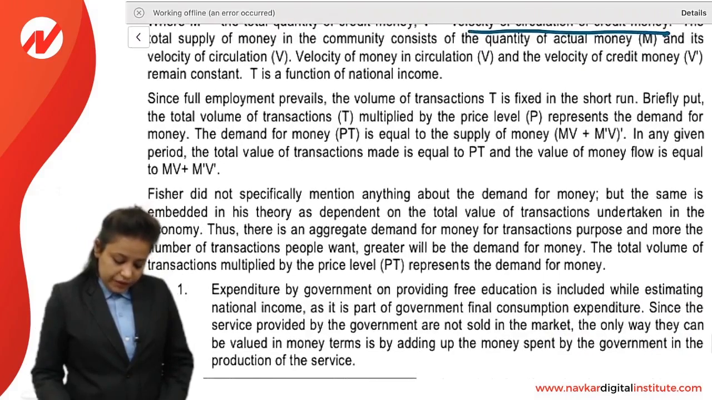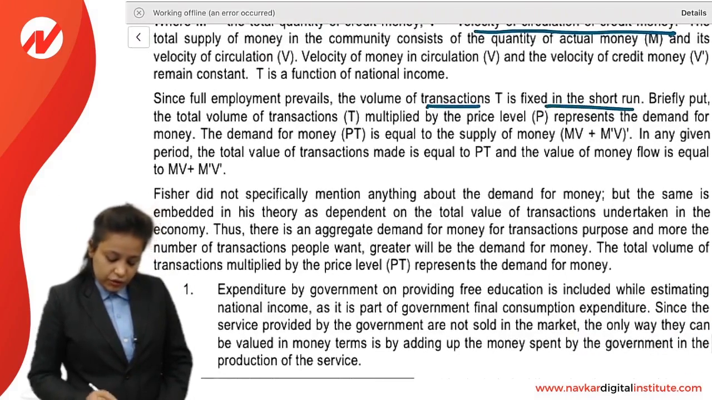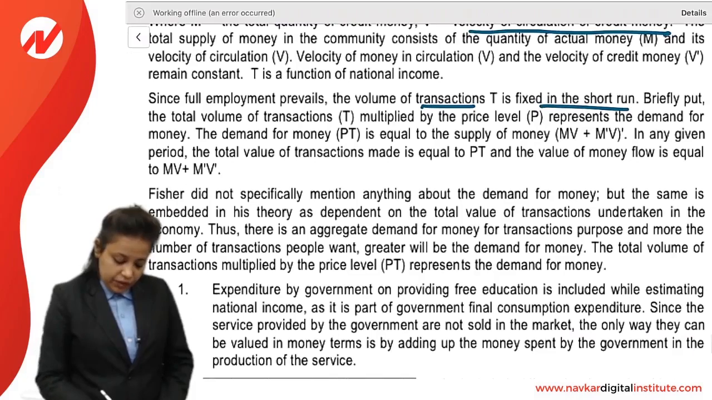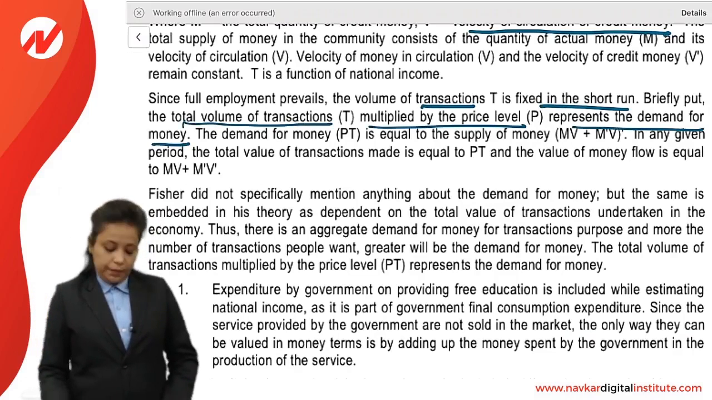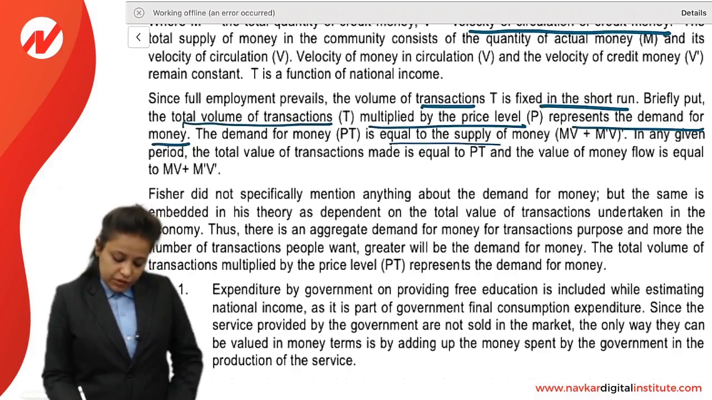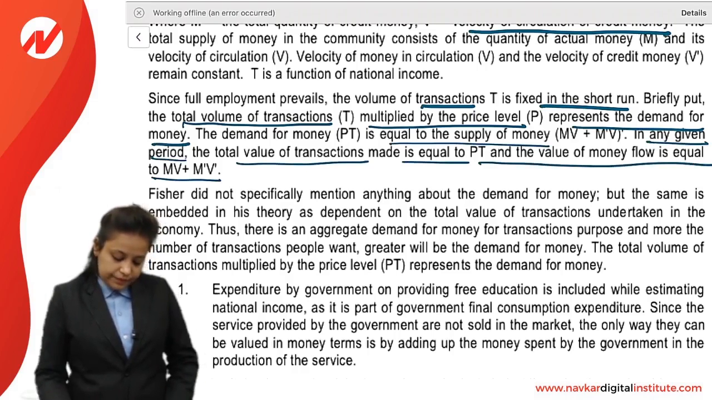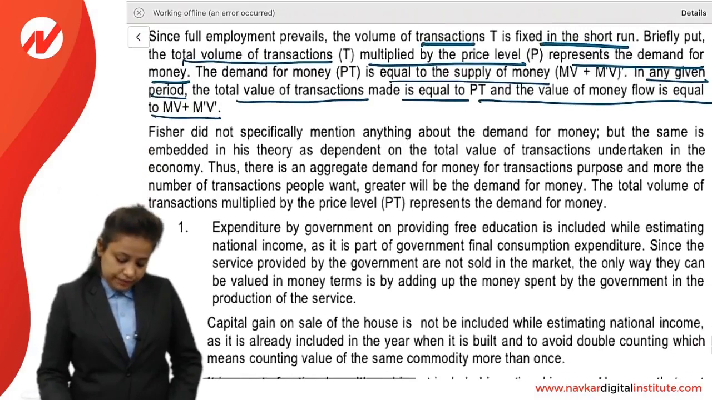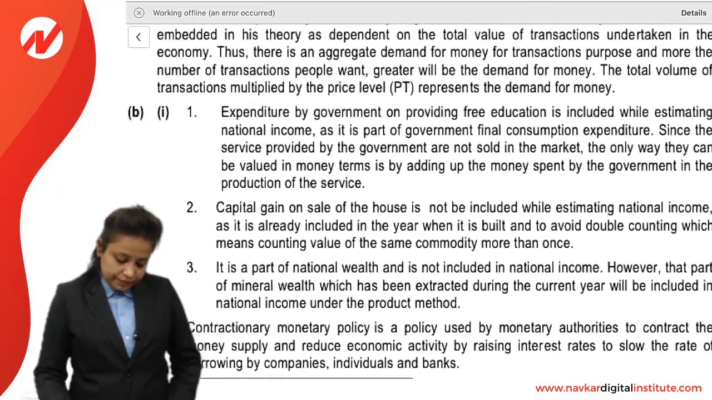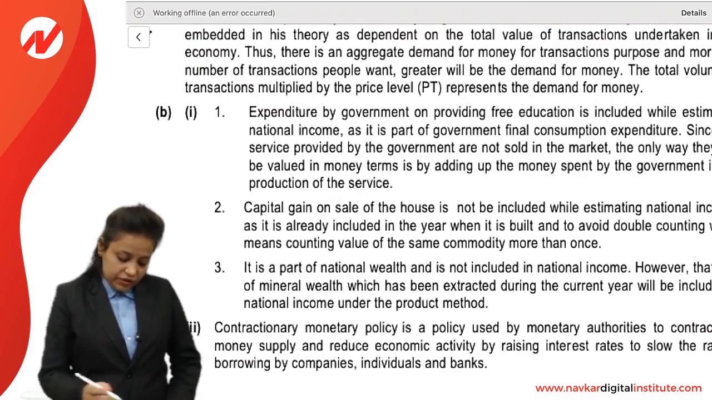Since full employment prevails, the volume of transactions is fixed in the short run. Briefly put, the total volume of transactions multiplied by the price level represents the demand for money. The demand for money is equal to supply of money. In any given period, the total value of transactions made is equal to PT, and the value of money flow is equal to MV plus M dash V dash. So that was explained in the chapter.